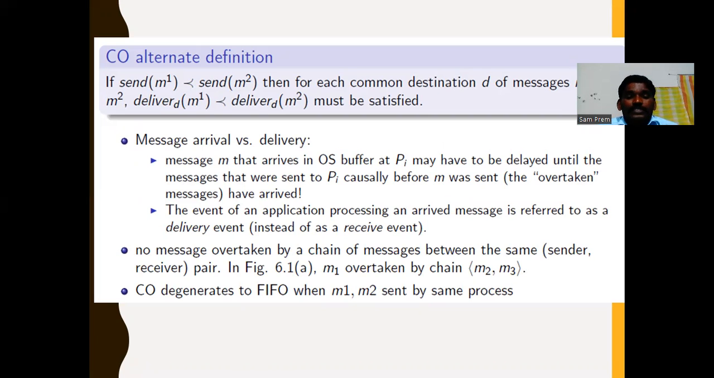The event of an application processing an arrived message is referred to as the delivery event. So no message is overtaken by a chain of messages between the same pair of sender and receiver. We have already discussed the example of M1 overtaken by the chain M2, M3. CO degenerates to FIFO when M1 and M2 are sent by the same process. Here M1 and M2 are from the same process, so first M1 will be delivered, after that M2. That is the causal ordering definition.